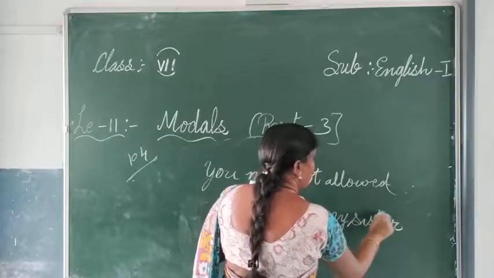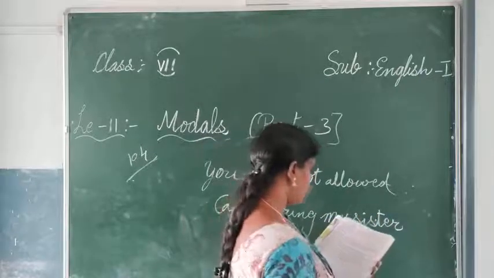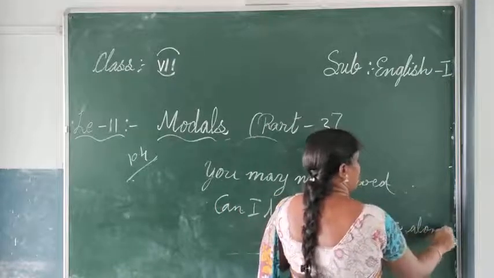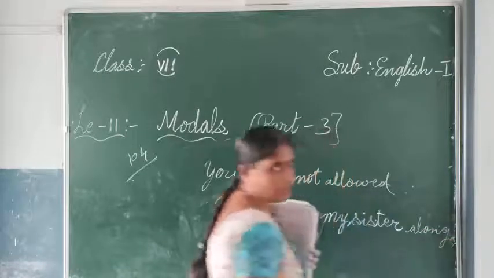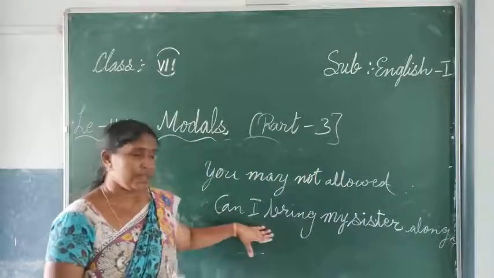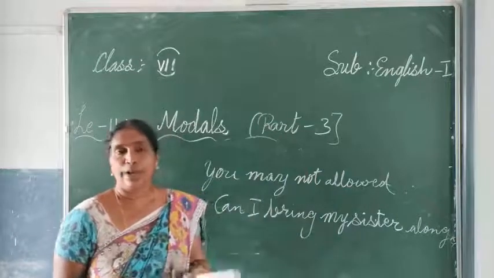Can I bring my sister? Can I bring my sister along with me? Along with me to your party. So here you are making a request, you are asking them.